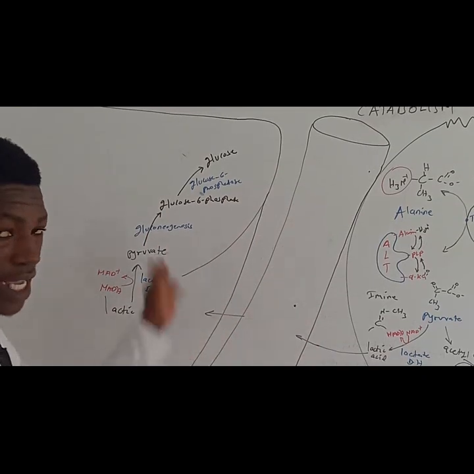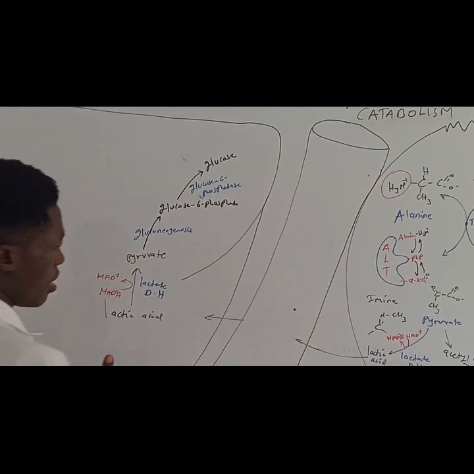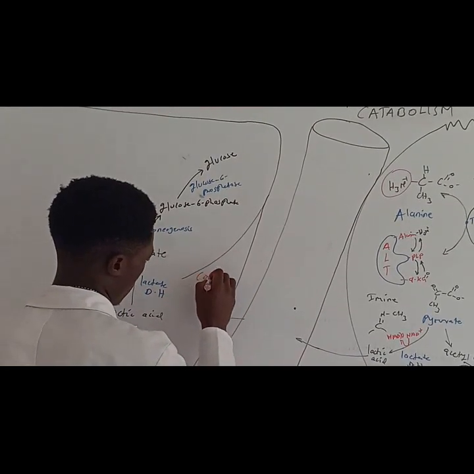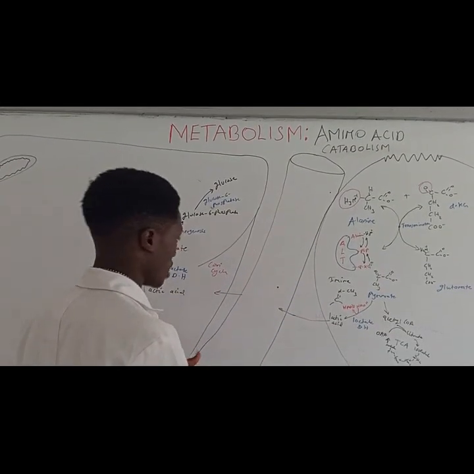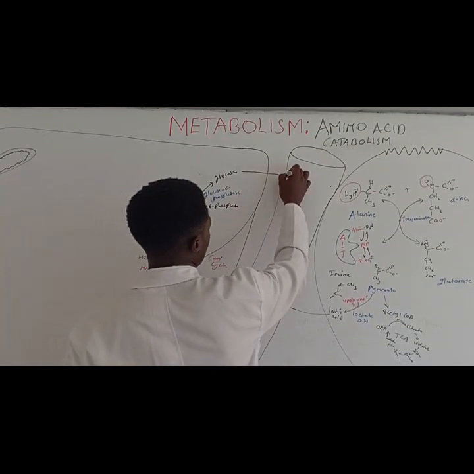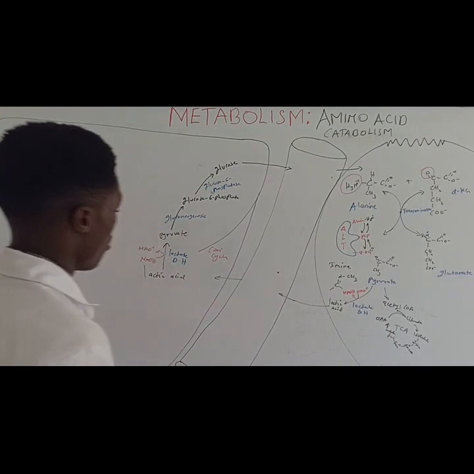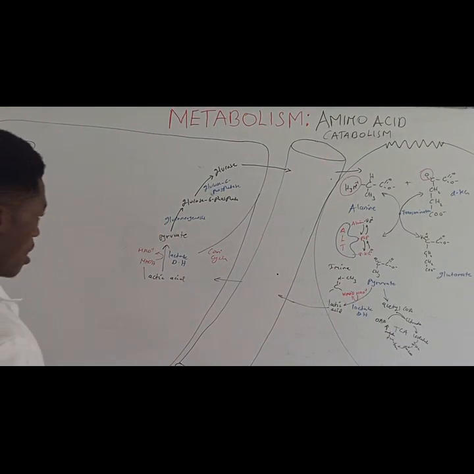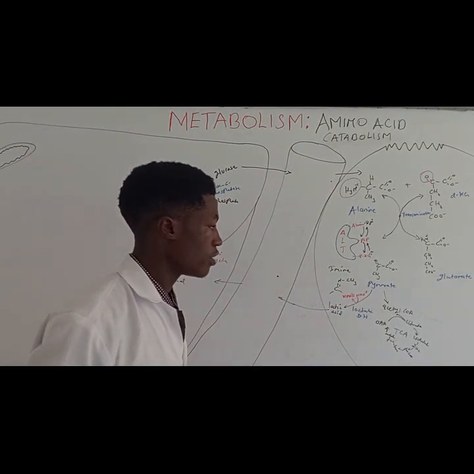So this is the Cori cycle. If you know the Cori cycle, these are the Cori cycle. So let me just write here Cori cycle. These are maybe transported back into the bloodstream, then into the muscle. Alright, now what is the fate of our glutamate? That is the fate of the pyruvate.